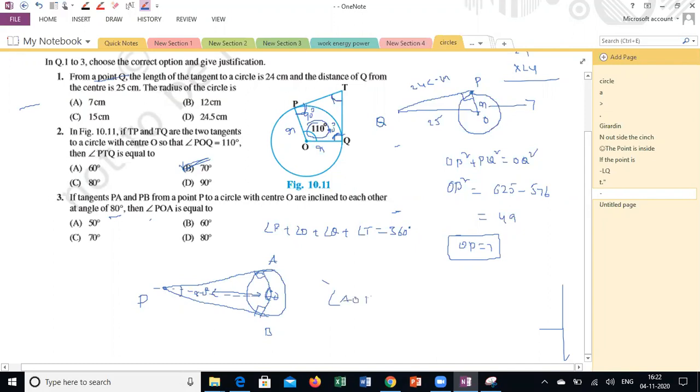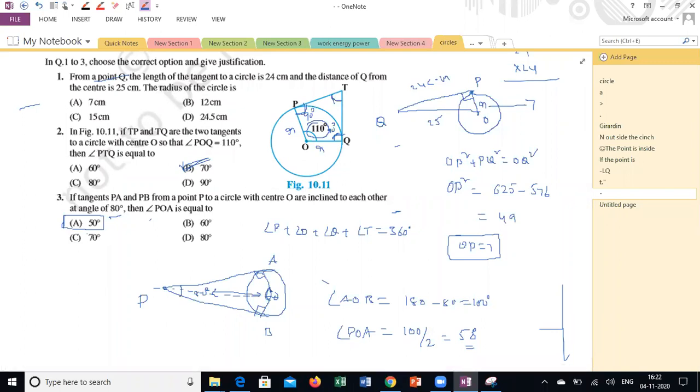Angle AOB is 180 minus 80, that is 100 degrees. But I want angle POA. So angle POA is 100 by 2, so 50 degrees. Is it clear how it is 50 degrees? Yes, sir. Because OP divides the quadrilateral exactly into two right angle triangles, that we already saw in one question previously, in a theorem.